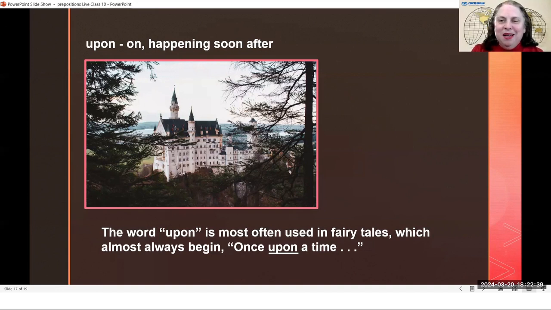Or once upon a time, there was a boy named Peter Pan, something like that. Once upon a time, just meaning that there was a time, and we're not telling if the time was long ago or 5 minutes ago, once upon a time. And so that's a famous beginning for fairy tales in English.